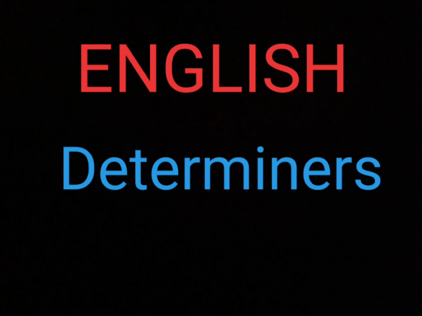For example, the meal prepared by my mother is very tasty. So before meal, the article is present due to certainty. In this way, before some nouns, the article is also present.